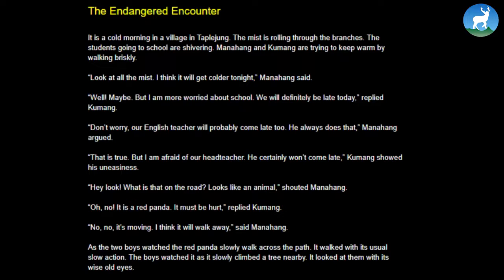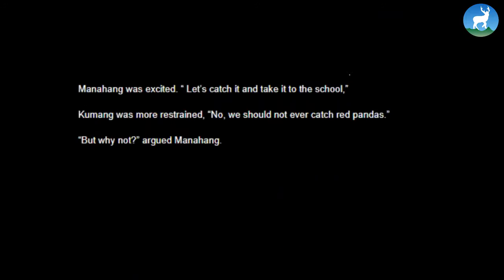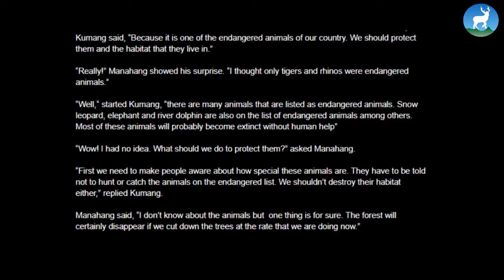said Manahang. As the boys watched the red panda slowly walk across the path, it walked with its usual slow action. The boys watched it as it slowly climbed a tree nearby. It looked at them with its wise old eyes. Manahang was excited. "Let's catch it and take it to the school." Kumang was more restrained. "No, we should not ever catch red pandas." "But why not?" argued Manahang. Kumang said, "Because it is one of the endangered animals of our country. We should protect them and the habitat that they live in."